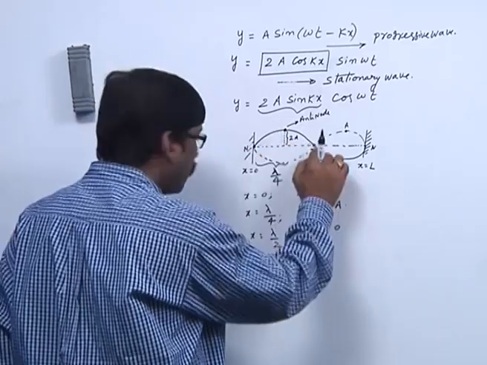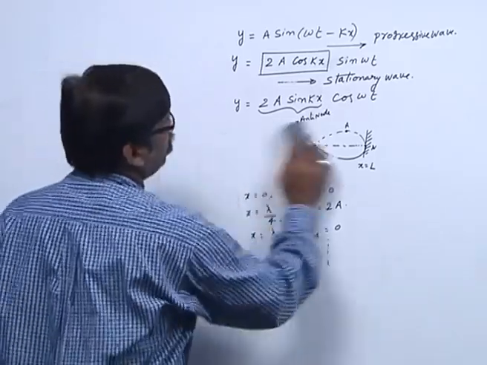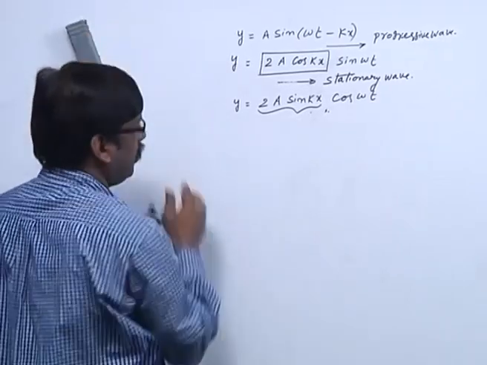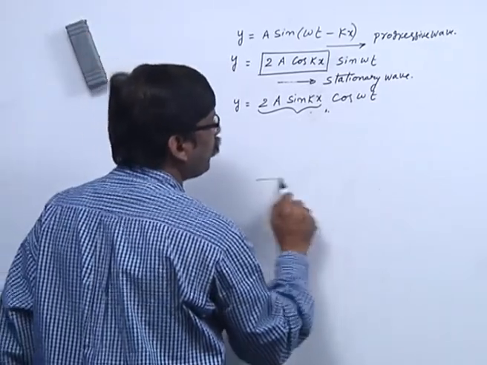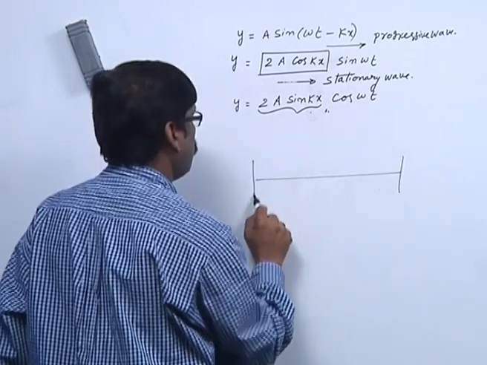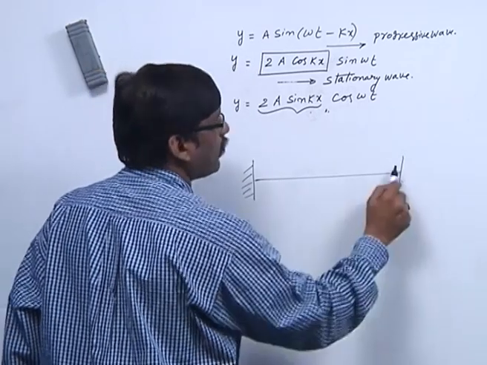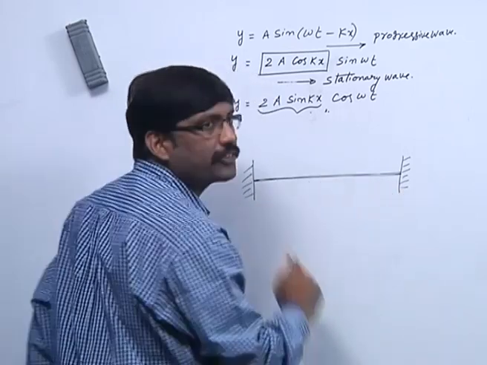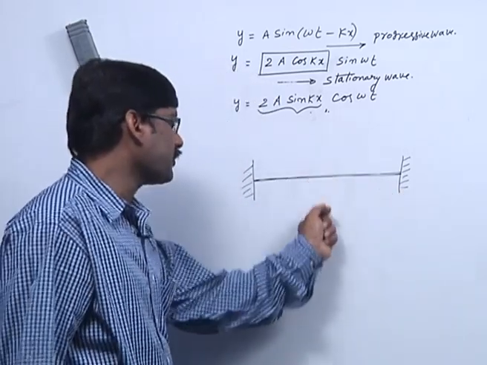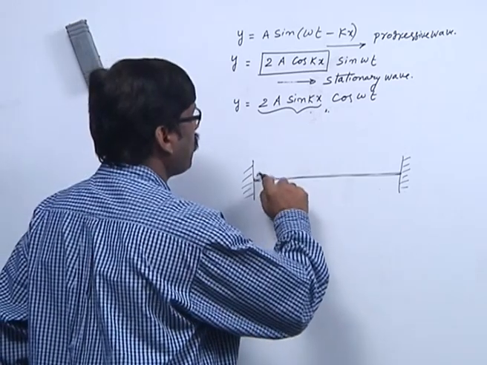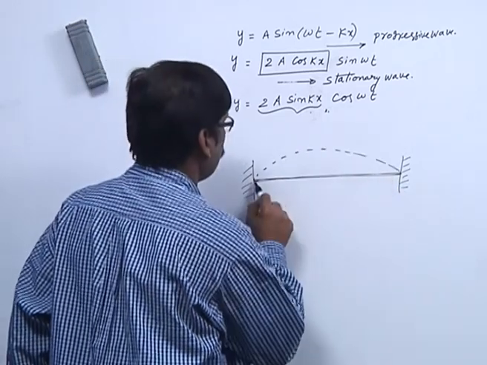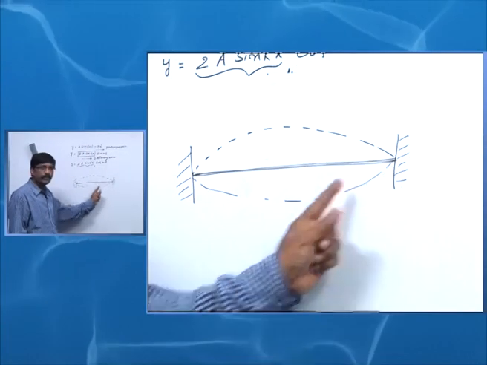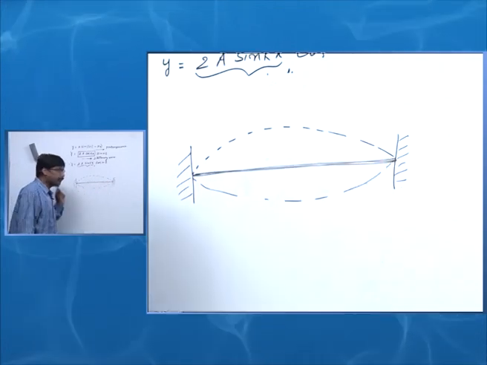The same type of wave we can observe when you vibrate a stretched string. When you vibrate a stretched string, the same type of stationary waves can be observed in the string.